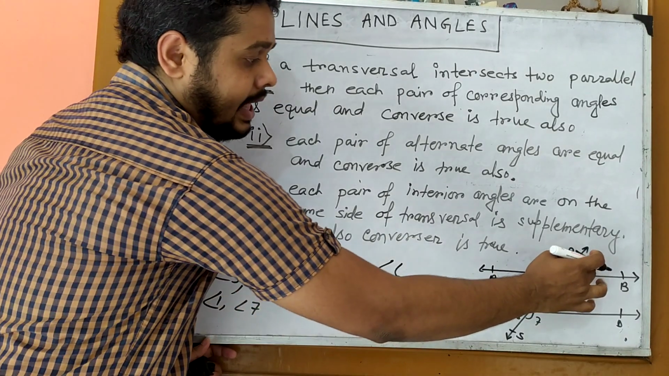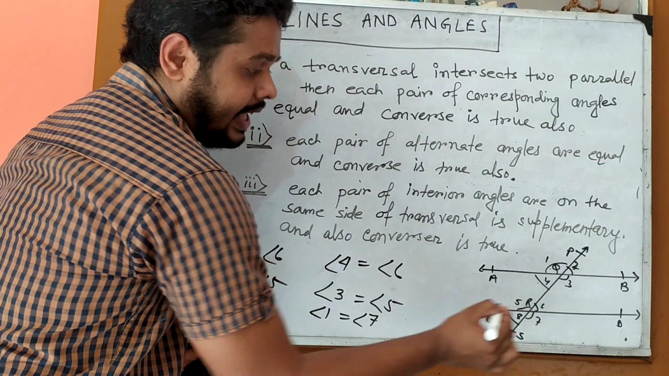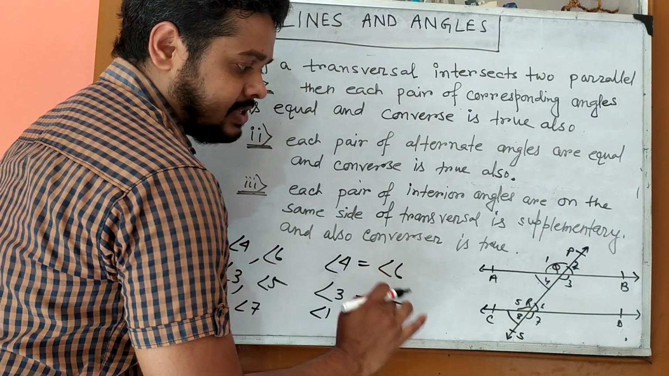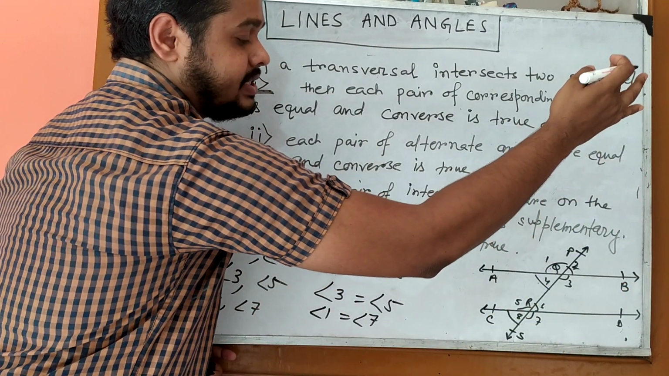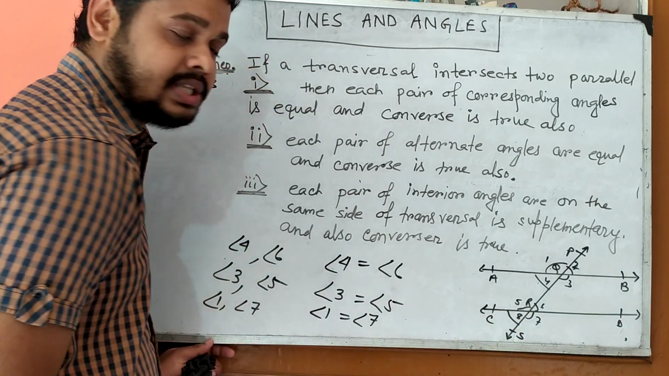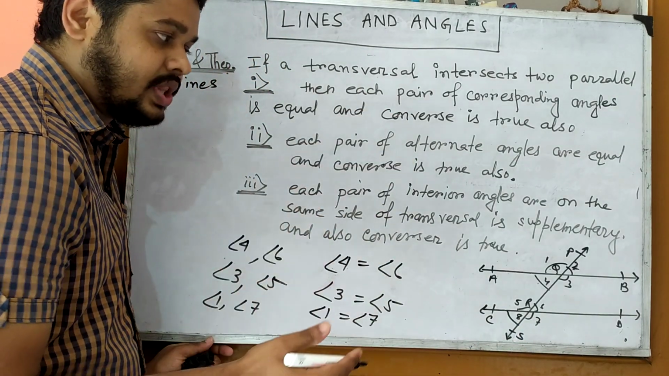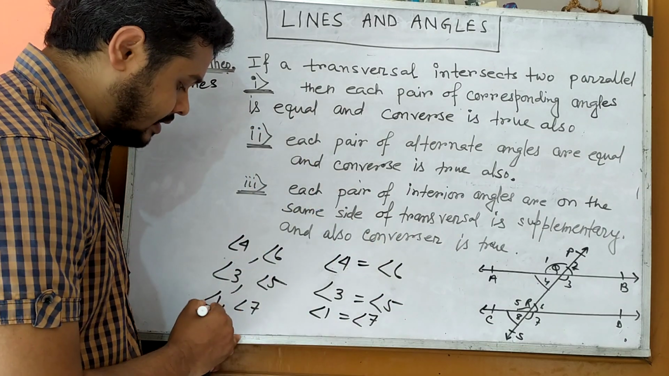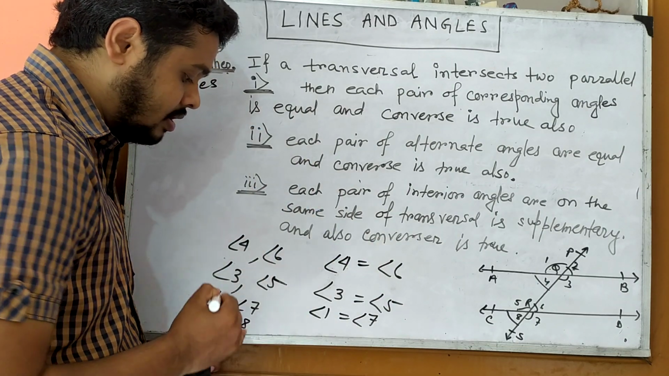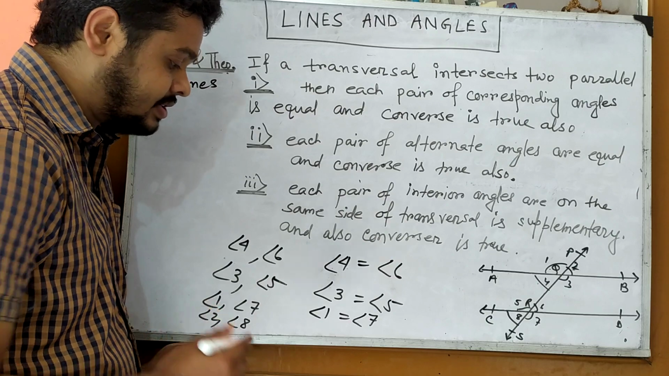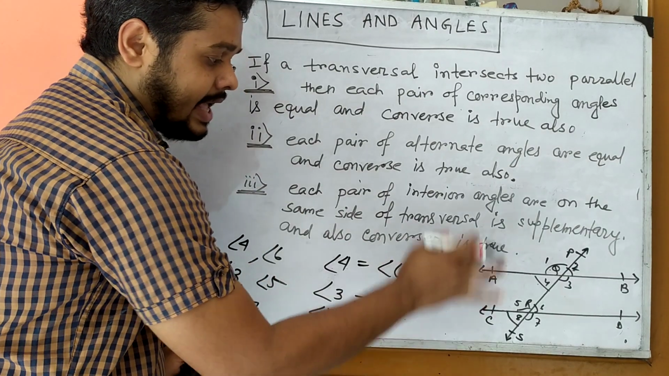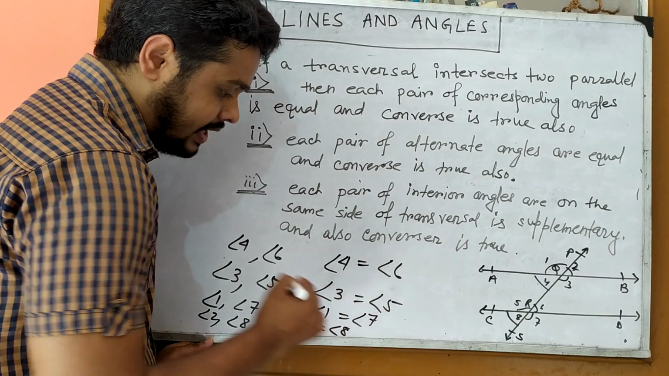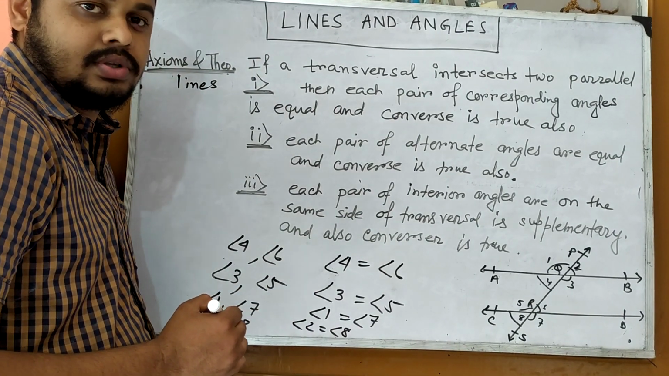And similarly angle 2 and angle 8, this one on the right hand side, angle 8 on the left hand side. This one is in the upward direction, this one is in the downward direction. So they are called alternate exterior angles. Angle 2 is the alternate exterior angle of 8, and in this case as these two lines are parallel, we can say angle 2 equals angle 8.